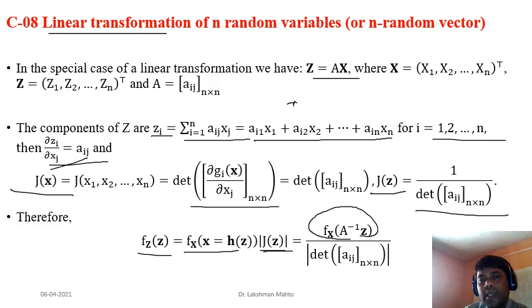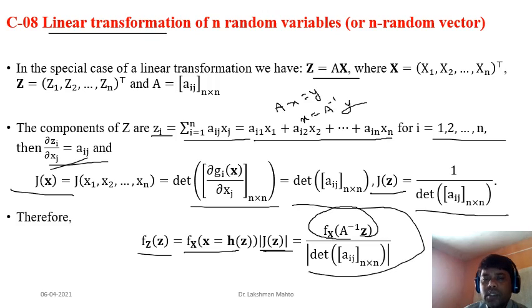This is through the same formula I had already told: you get a relation like this, Ax equal to y. That means you have to find the inverse image, provided A is invertible. So what is the inverse image? It would be x equal to A inverse y. The same situation is coming here, A inverse y. So in place of y we have z, and it is written this way, multiplied with the Jacobian. The Jacobian is one by the determinant of A. So this is the PDF for a linear transformation of n random variables.